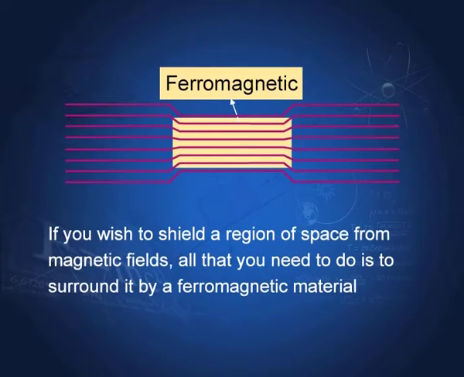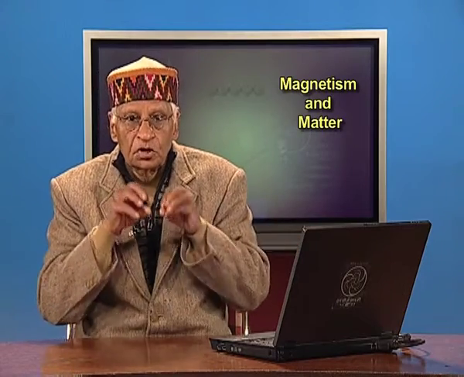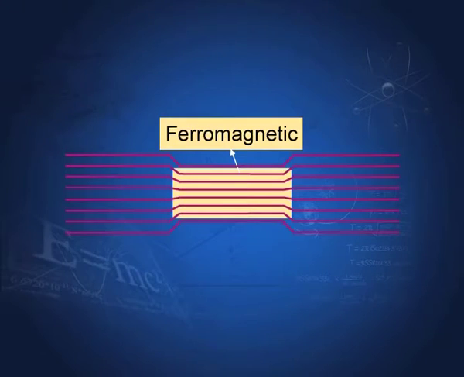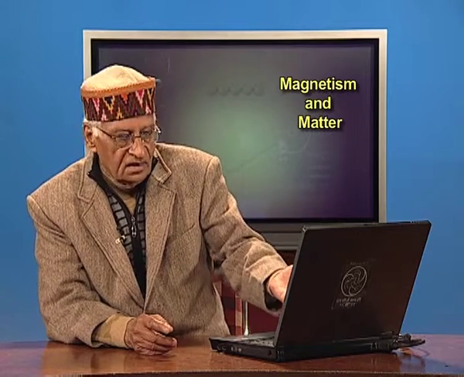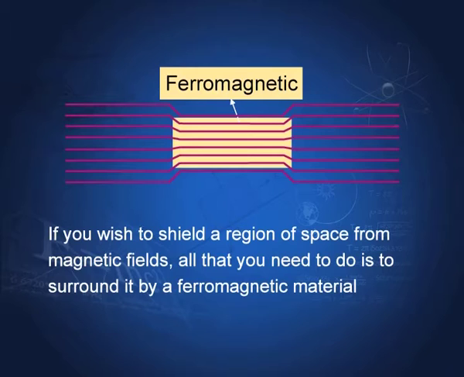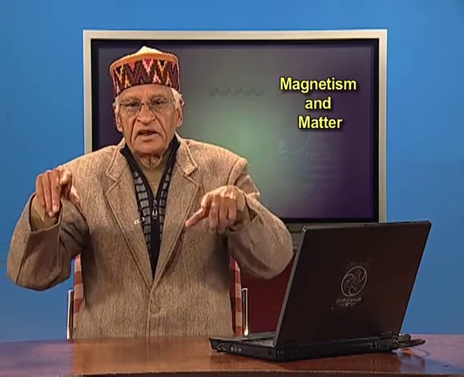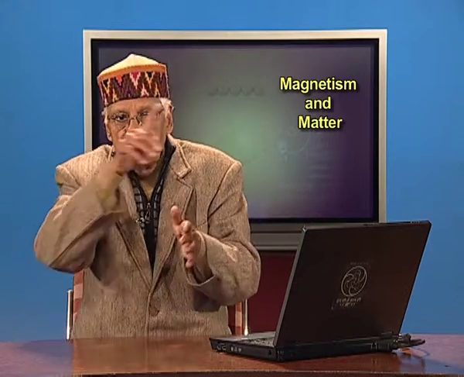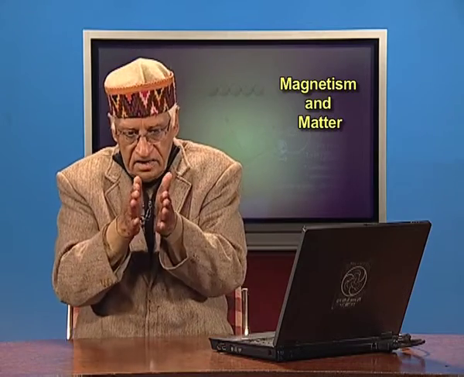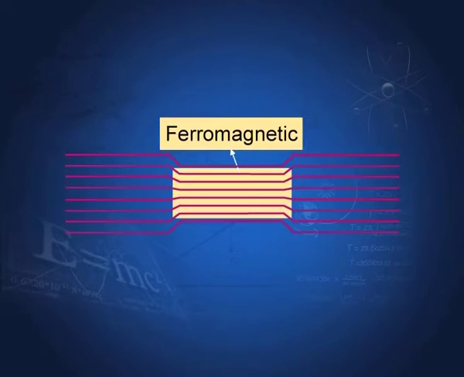If these are the field lines and if you place a ferromagnetic material, then all the lines tend to crowd inside that material. This also gives an idea that if we wish to shield a region of space from magnetic fields, all that you need to do is to surround it by a ferromagnetic material. All the lines of magnetic field will crowd inside this ferromagnetic material, and the region inside would be free of the magnetic field. That is called magnetic shielding.